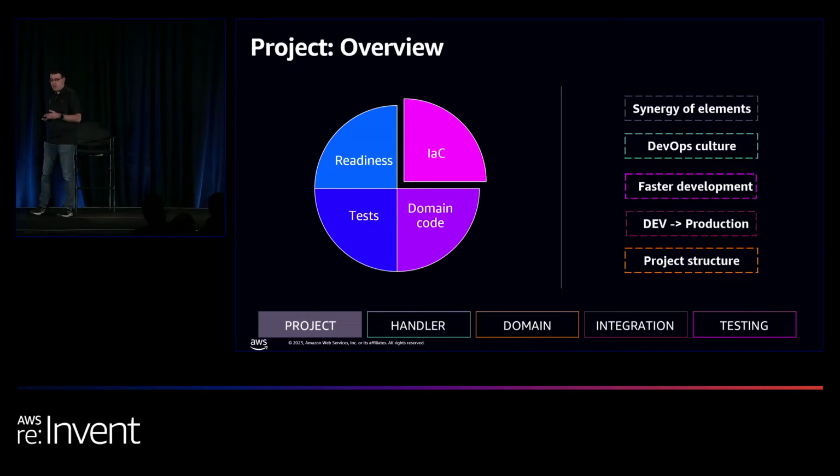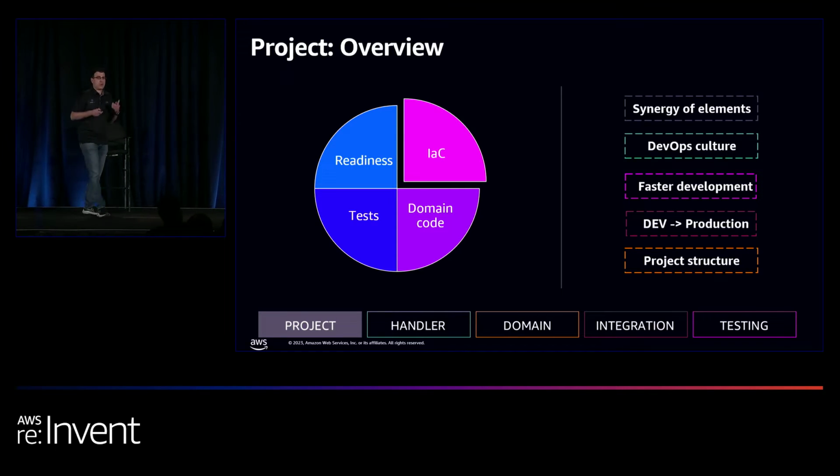Now, I've been advocating for DevOps culture for a very long time now. And the way I see it, developers need to own these elements from the development stages all the way to production. It makes them basically more independent, and it enables them to deploy much faster to production. Now, in order for all this synergy to occur, you need all the elements to reside in the same project structure. So that's what we're going to talk about in a second. We're going to present you an opinionated version of the project structure.